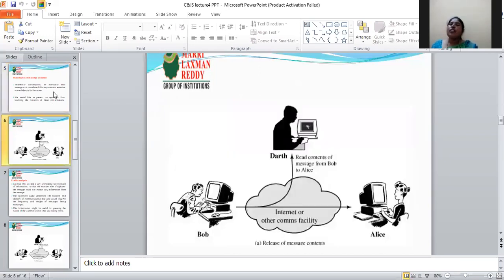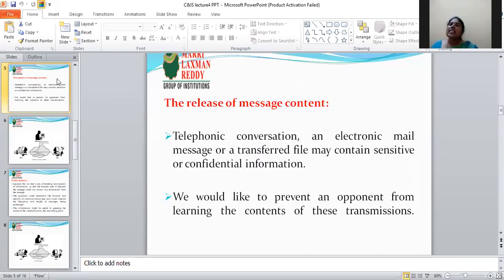Here, we would like to prevent an opponent from learning the contents of these transmissions.